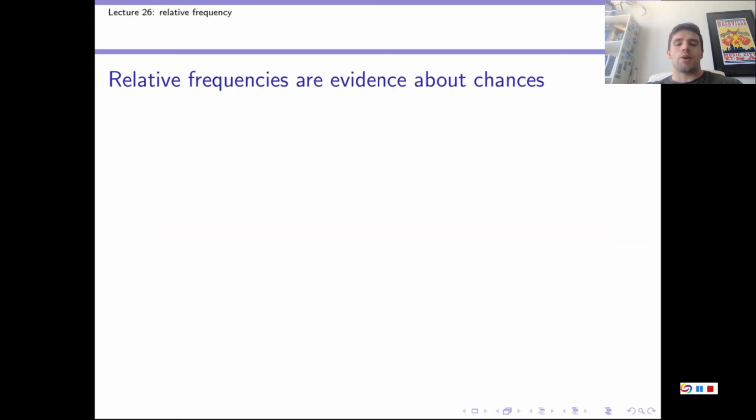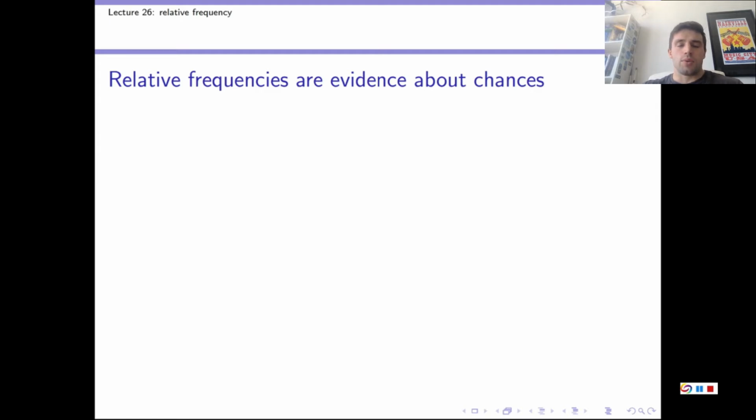So why do we care about talking in terms of relative frequencies? Well, statements of observed relative frequencies constitute an especially important kind of evidence that inform our degrees of belief about chances. Now, we haven't looked at chances yet, or what they are, but as we'll see in the next video, that's quite a difficult question to answer. And if we're thinking about coin tosses, we'll proceed on the vague intuition that we think there is some true chance that a coin has of landing on heads, perhaps determined by its physical composition, for example.